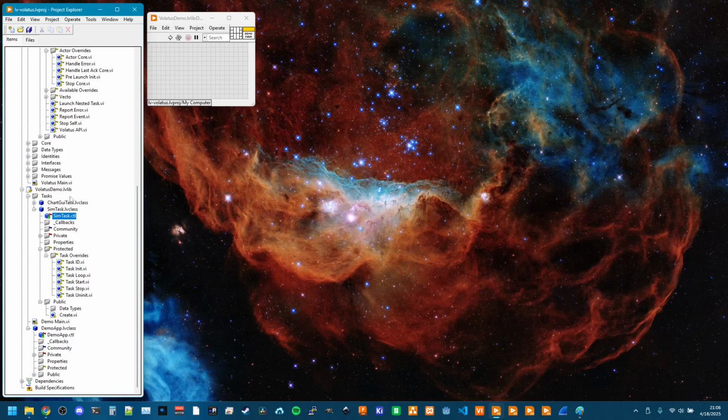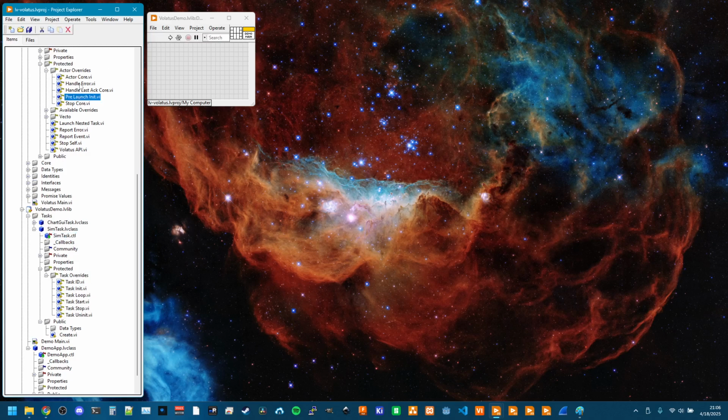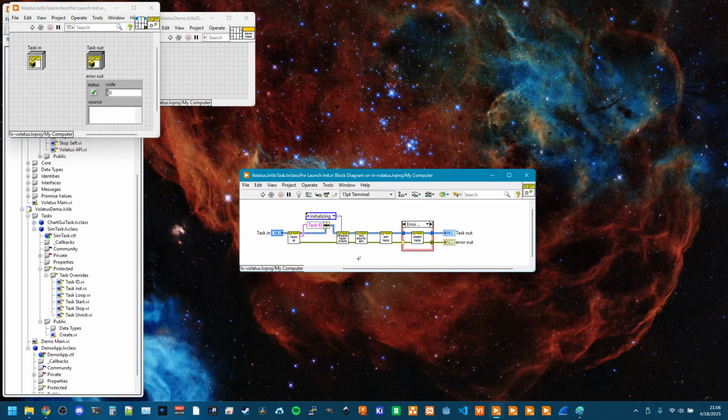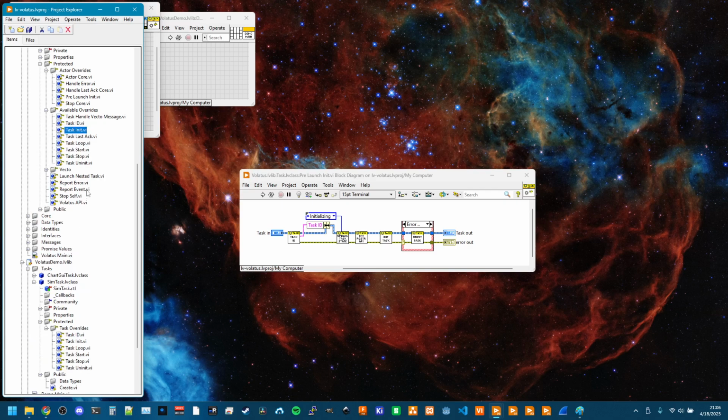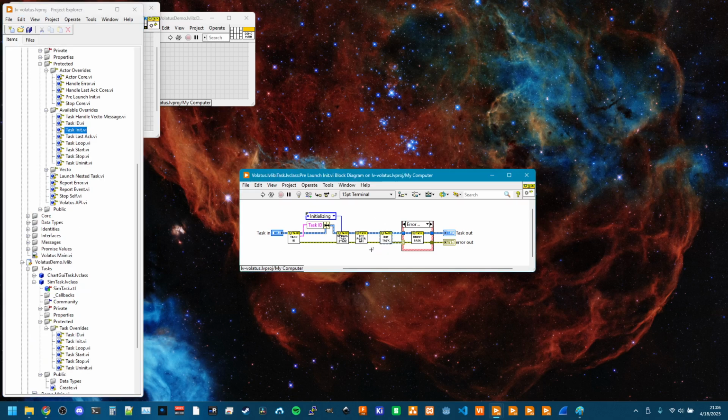But what this avoids is situations where, like pre-launch init, if you've got multiple layers, they've got a call parent method, and do you do the call parent method before your logic, after your logic, in the middle of your children's logic? So this is very opinionated about how that happens, and it will call these task level defined dynamic dispatch VIs in the appropriate places, in the appropriate order relative to everything else that the Volatus framework is taking care of. And we can see Volatus is doing things like keeping track of state.